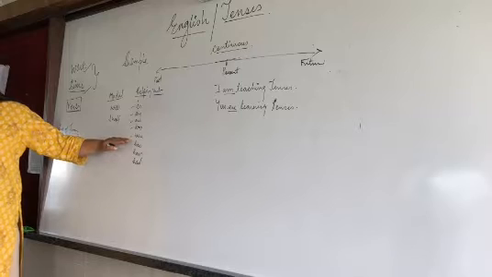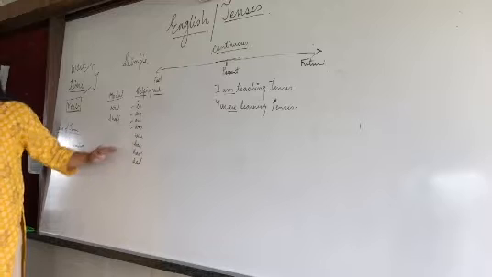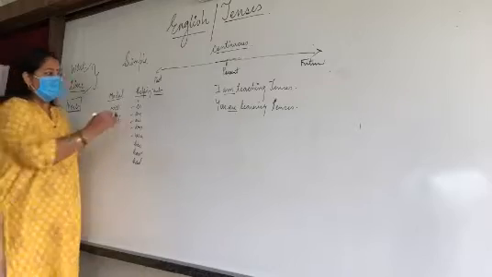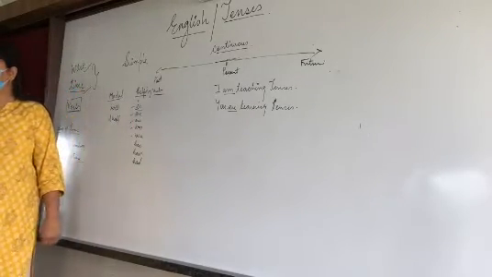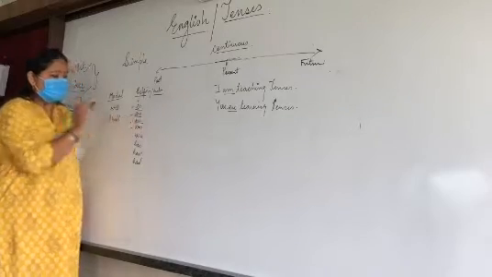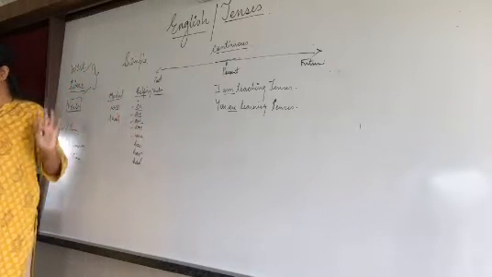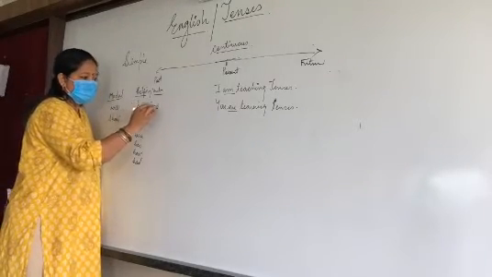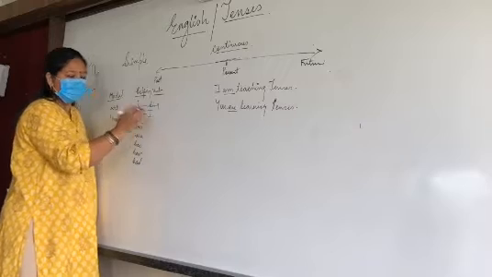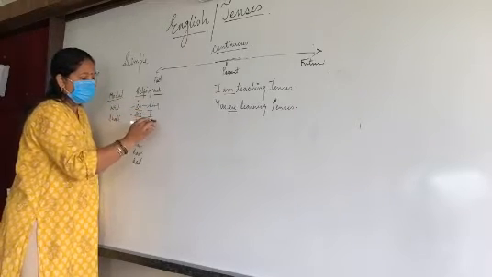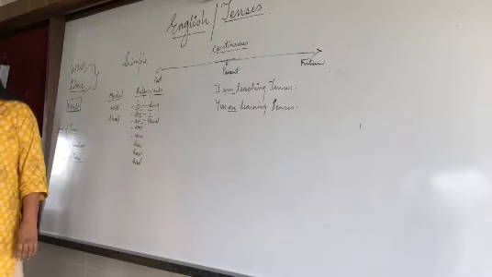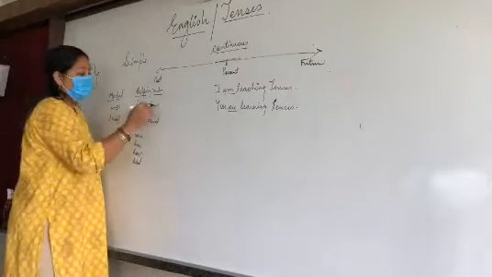In simple tense also, he is a boy, she is a girl, they are students. In simple tense they work, as well as in continuous. How do they work? They always work with the present tense: is, am, are. And how do they get distributed? Is always goes with the singular. Am always goes with I. Are always goes with the plural.